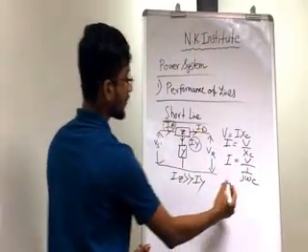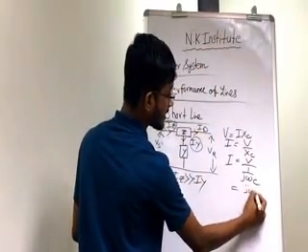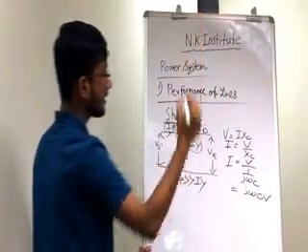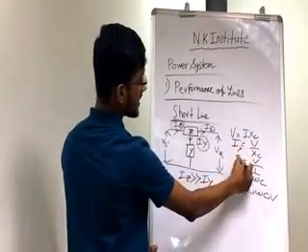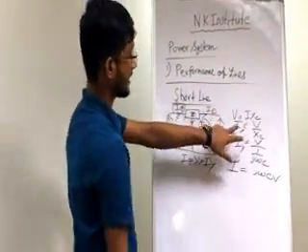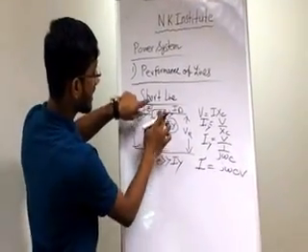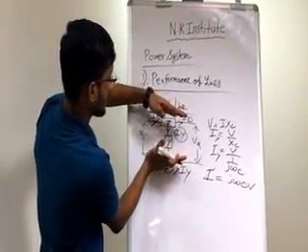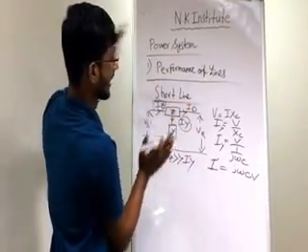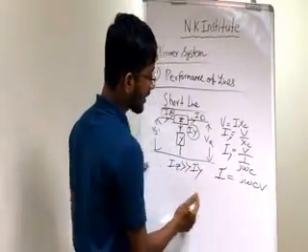So if I write it, it is j omega c into V. This is the shunt current, which I am expressing as Iy. This is the current flowing through the capacitance formed between the live line and the ground line. So this is the shunt current.